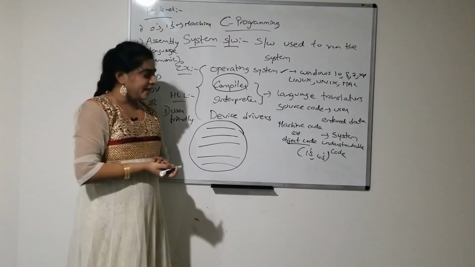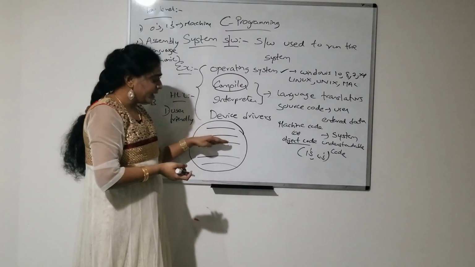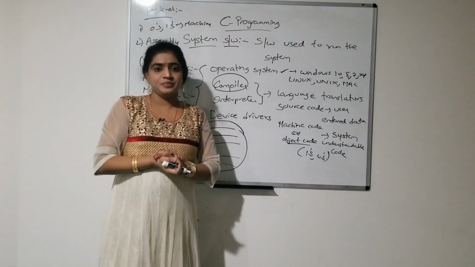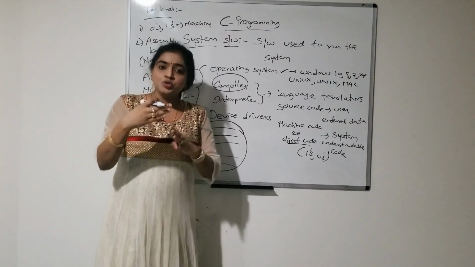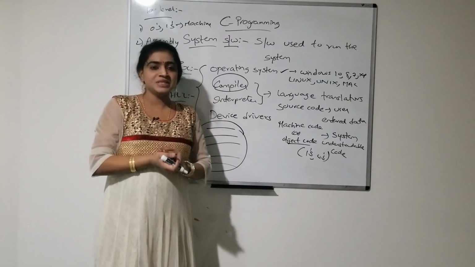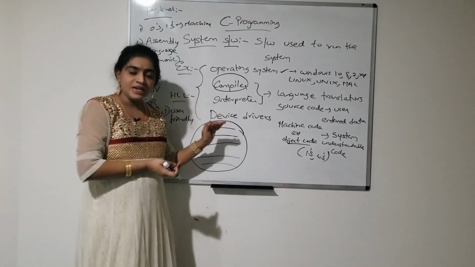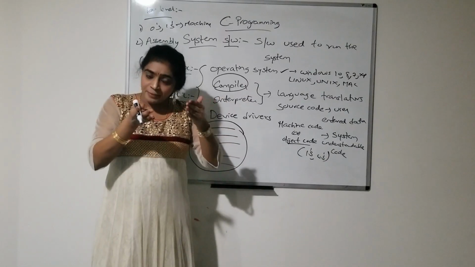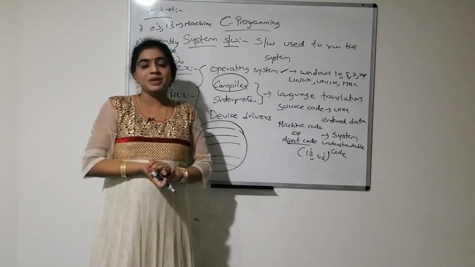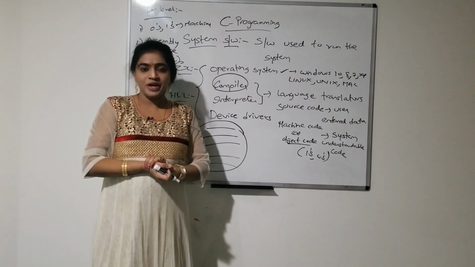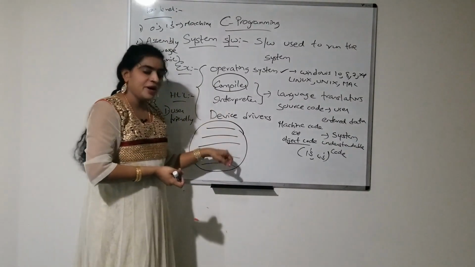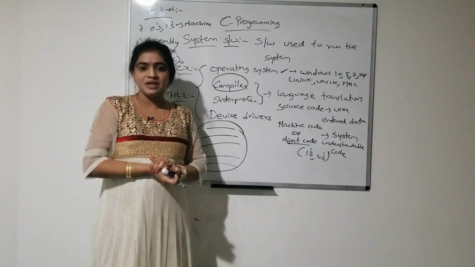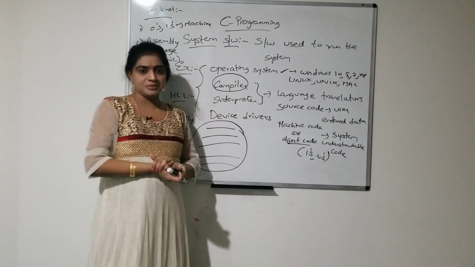The next point is that the compiler will check for errors. It will display the errors to the user before execution. That means it will do the compilation process and display the errors to the user. Only if the compilation is successful can the user perform execution. And in compiler related programs the performance is faster. The speed is faster in compiler related programs.